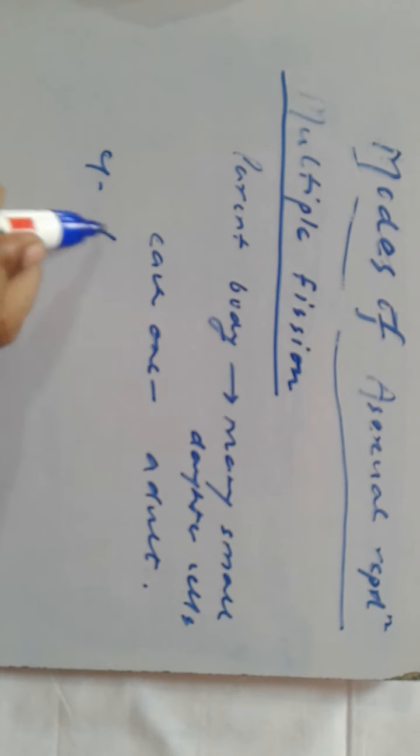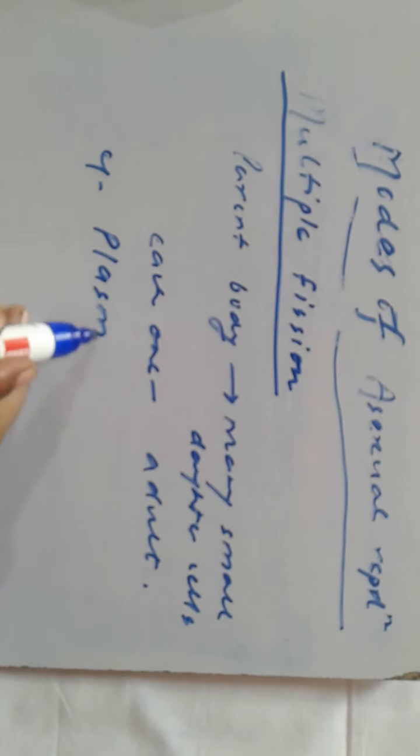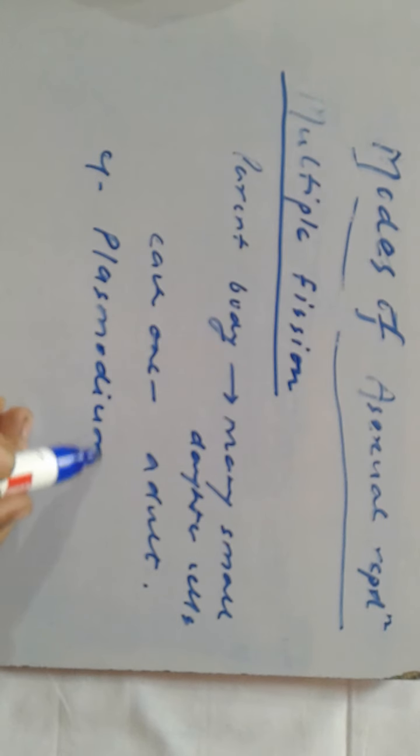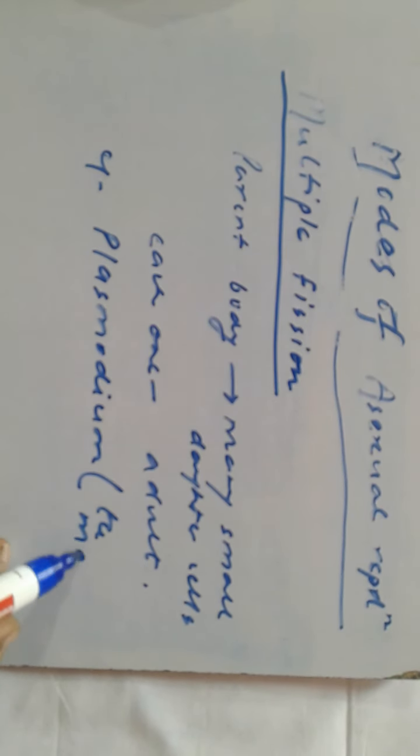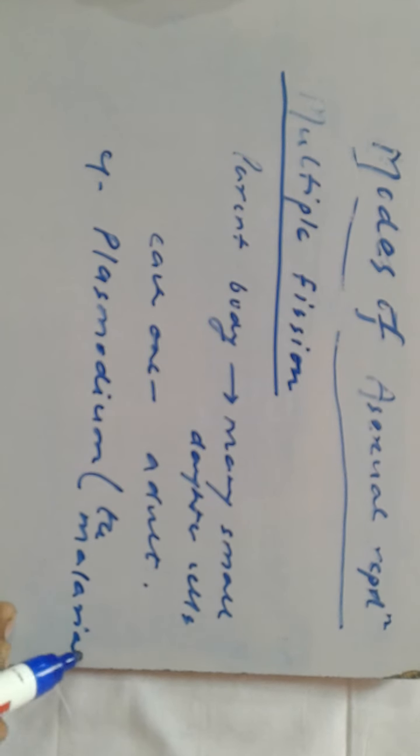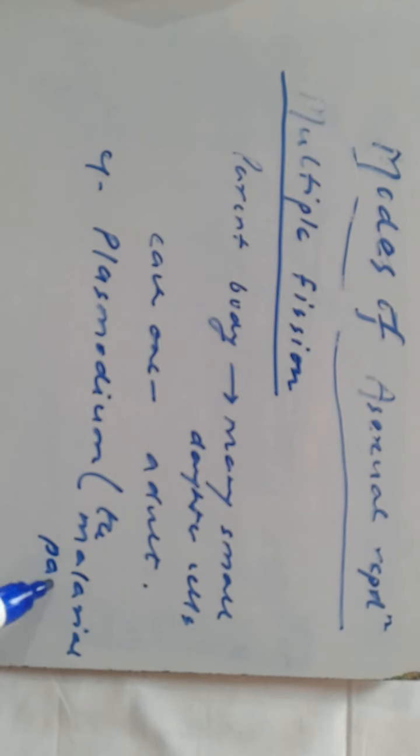What are the examples? Plasmodium, the malarial parasite, and amoeba also.